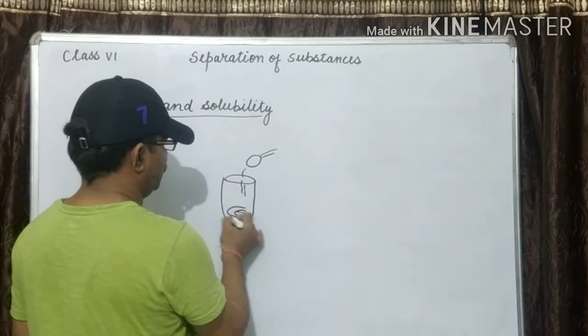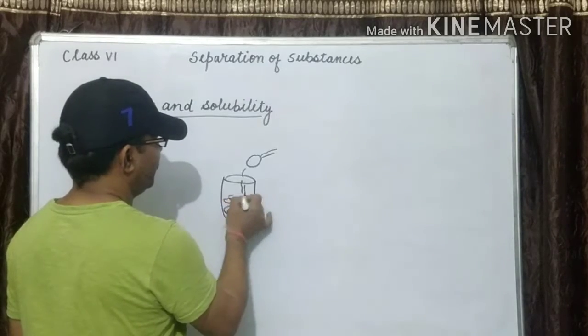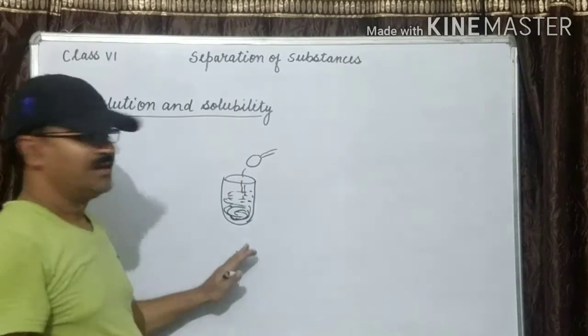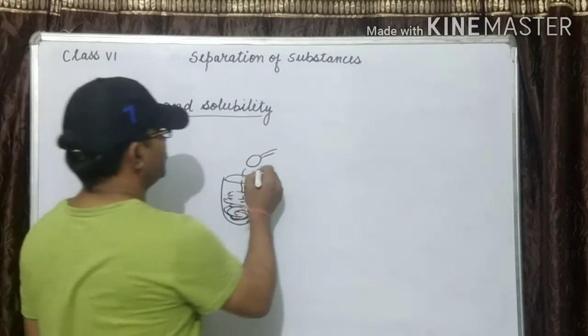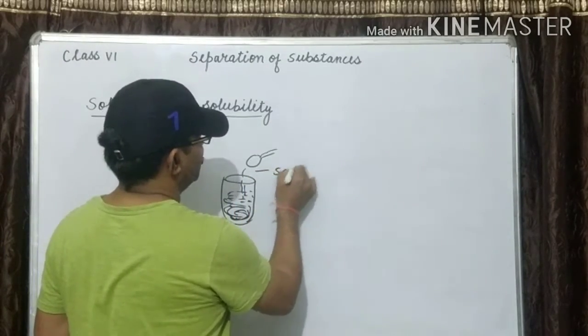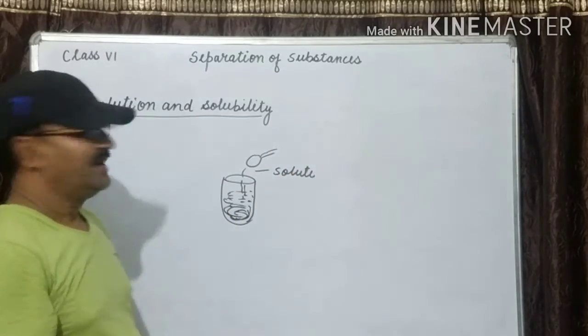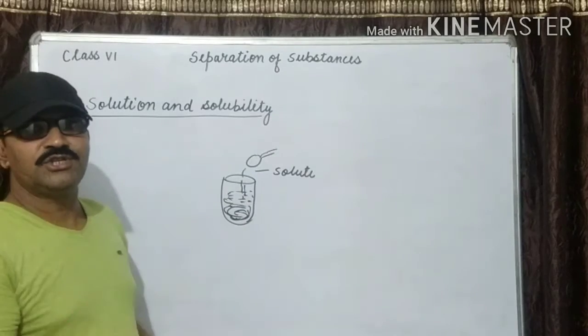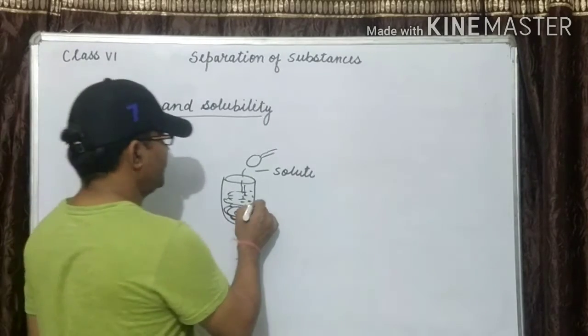After some time, you will see it disappears. So the substance that dissolves is known as the solute. Solute is less in quantity, and the liquid in which the substance is dissolved is known as the solvent.